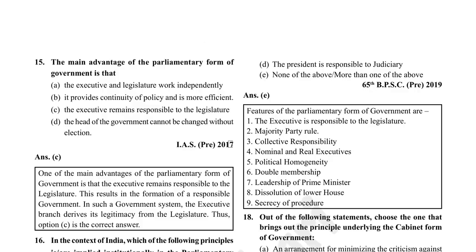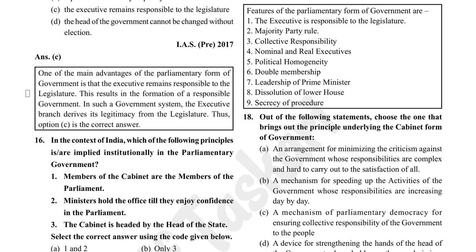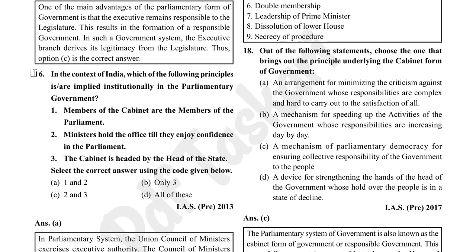The main advantage of the parliamentary form of government is that the executive remains responsible to the legislature. Option C is correct. One of the main advantages of the parliamentary form of government is that the executive remains responsible to the legislature. This results in the formation of a responsible government. In such a government, the executive branch derives its legitimacy from the legislature.